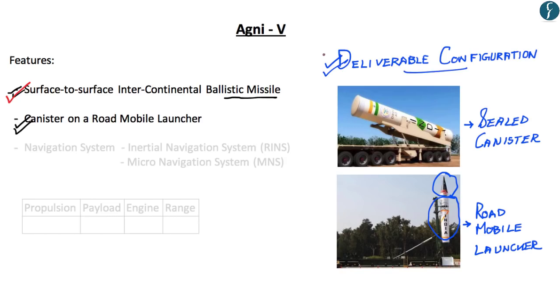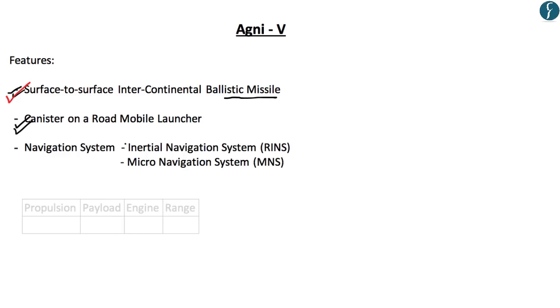So hopefully up till here you have understood what the deliverable configuration is, and you also have a pictorial understanding of what is meant by the canister on a road mobile launcher. Now let us understand its third feature. The first one is the inertial navigation system and the second is the micro navigation system. The inertial navigation system is based on the highly accurate ring-based gyroscope. Both of these systems together allow the Agni 5 missile to reach its target point within a few meters of accuracy. Now let us understand its next feature.